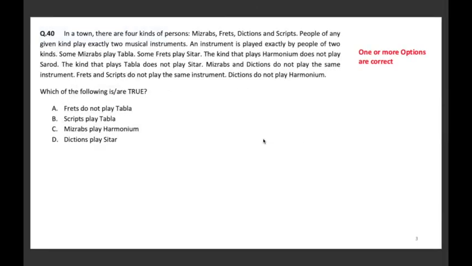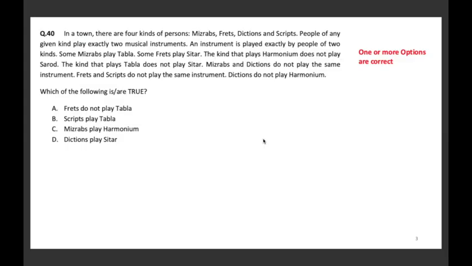In a town, there are 4 kinds of people: Mizrab, frets, dictions, and scripts. People of any kind play exactly 2 instruments. An instrument is played by exactly 2 people of 2 kinds. Some Mizrabs play tabla, some frets play sitar. The kind that play harmonium does not play sarud. The kind that play tabla do not play sitar. The Mizrab and dictions do not play the same instrument, and frets and scripts do not play the same instrument. Dictions do not play harmonium. Which of the statements is or are true?